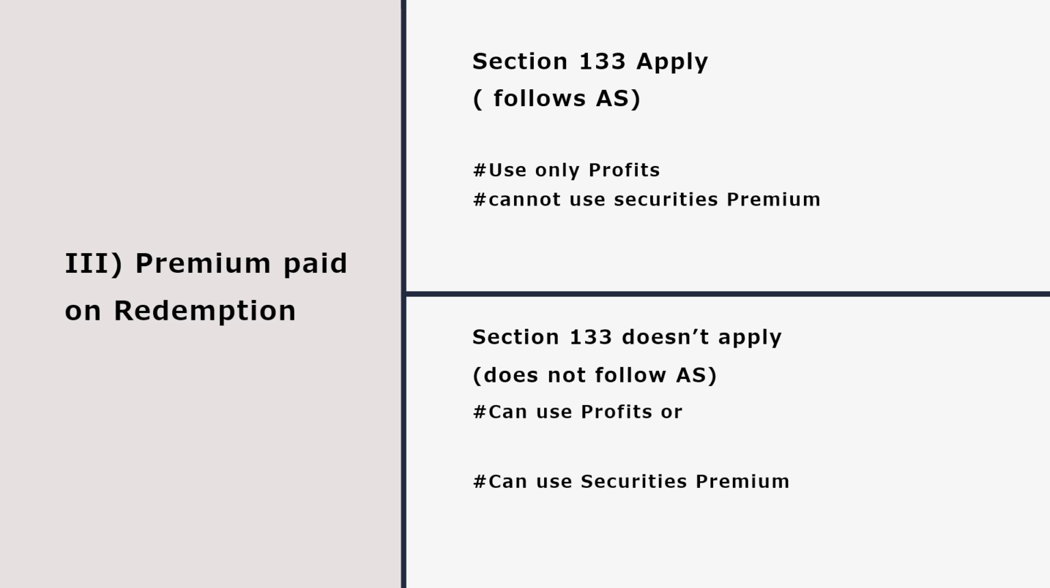Third thing is premium paid on redemption. Before the discussion, let me explain what premium is. Premium is nothing but the extra payment made for redemption. When we issue preference shares and when we redeem them at an extra amount, that extra amount is premium. For example, a preference share issued at ₹100 and redeemed for ₹105, or redeemed at ₹110, those ₹5 or those ₹10 is premium.